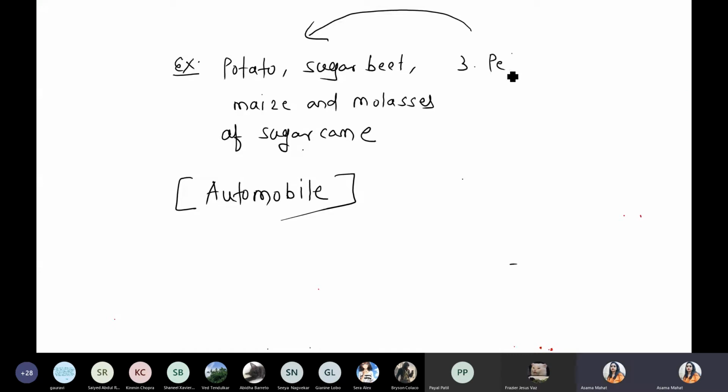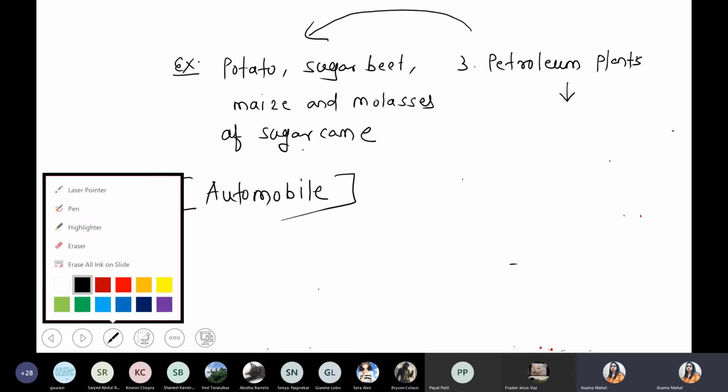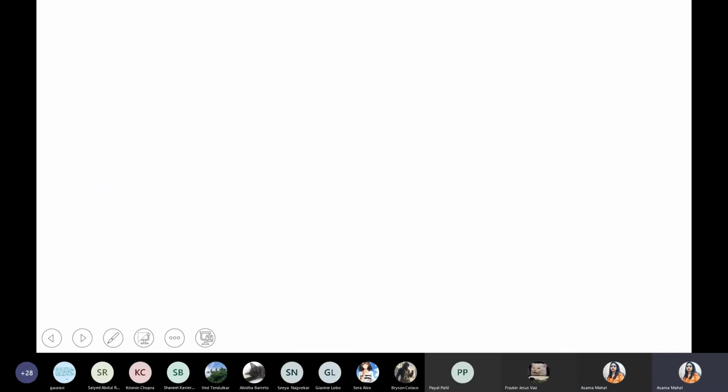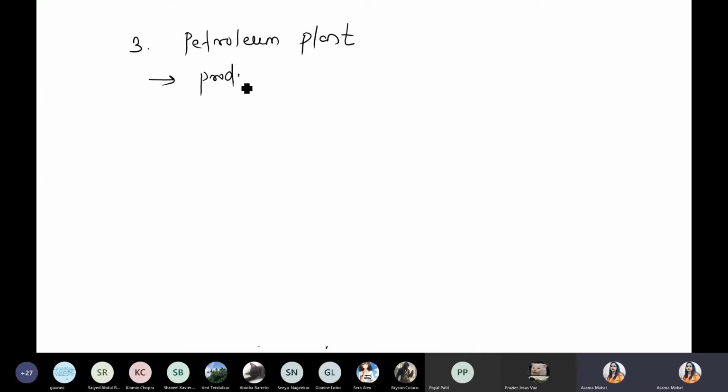So third point, we are talking about petroleum plants. In case of these petroleum plants, simply we are talking about the plants which produce latex. So I'm talking about some information, some significance. So third category, petroleum plants. These are the plants that produce some latex. These are the source of latex.